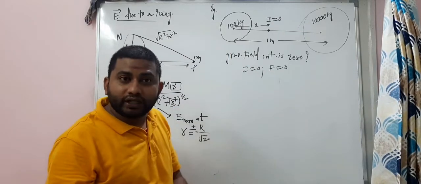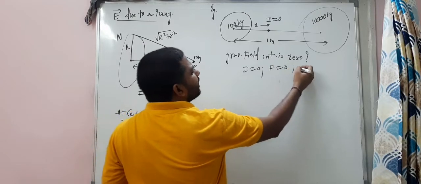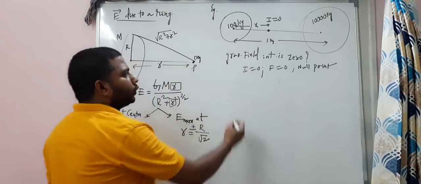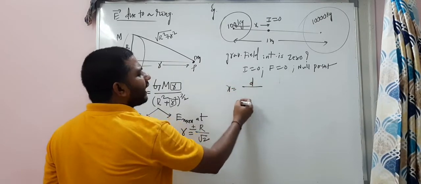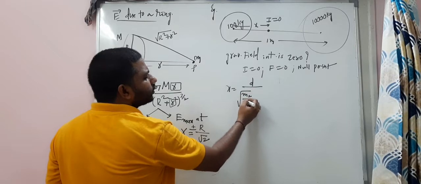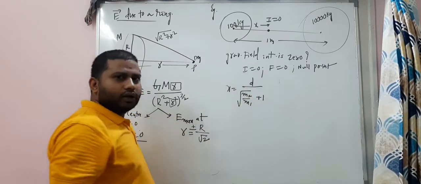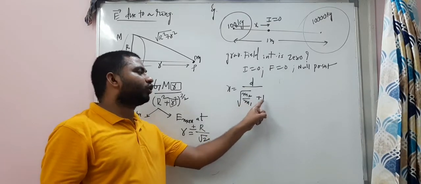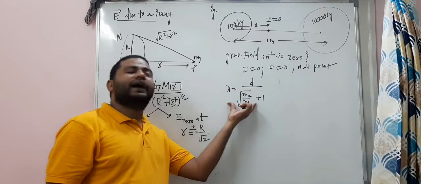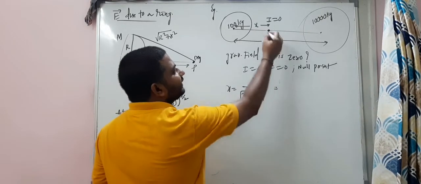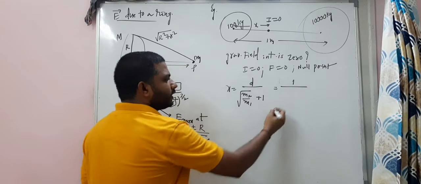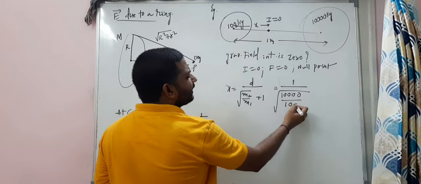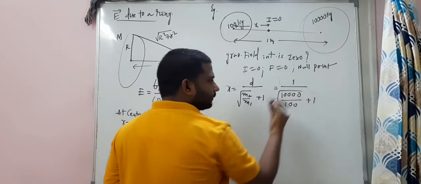That point is called the null point. At the null point, you all know how to find the x value. X is equal to d by square root of m2 by m1, plus 1. In the last classes, I have seen most of the students applied the square root for 1 also. No, only for this part. Okay, from here, d is 1 meter divided by root of m2, it's 10,000 divided by 100, plus 1.